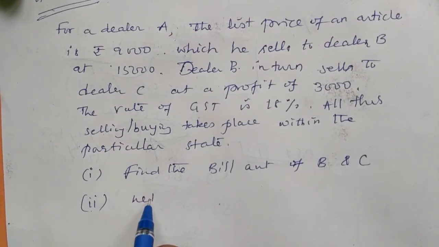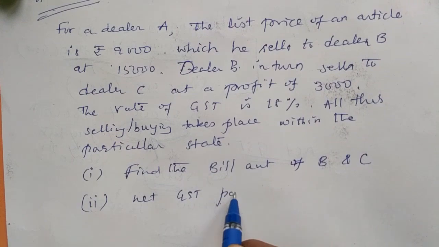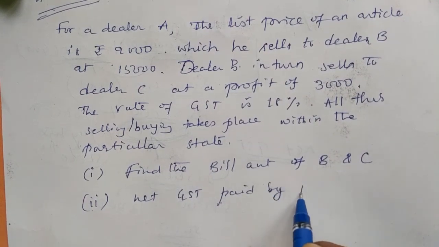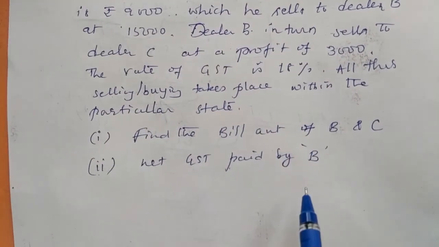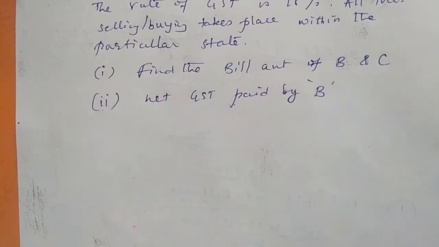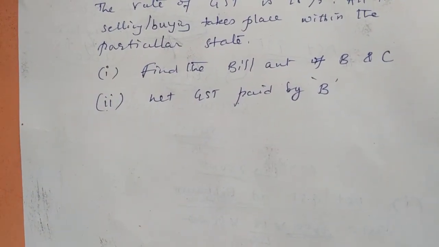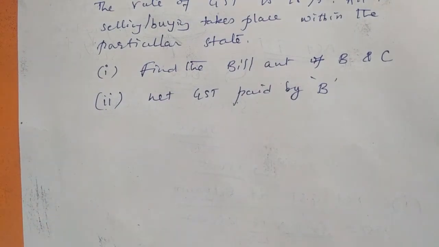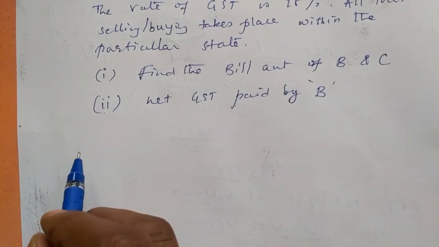What is the bill amount of B and C? Second sub question, net GST paid by B. So how much is the net GST paid by B? This you find out. It will be easy only. It is a similar pattern, one problem already explained. You follow the same pattern for this problem also.